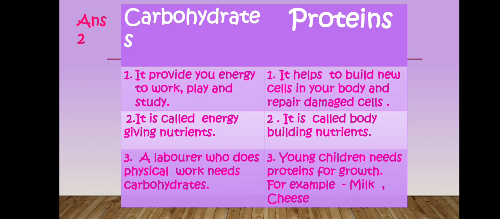Third, carbohydrates: a laborer who does physical work needs carbohydrates. Proteins: young children need proteins for growth, for example, milk and cheese.